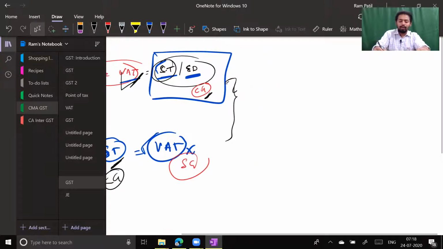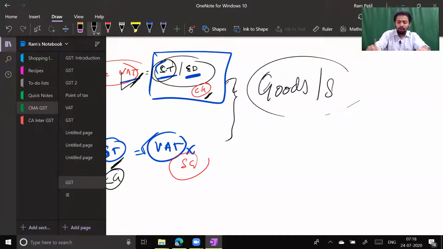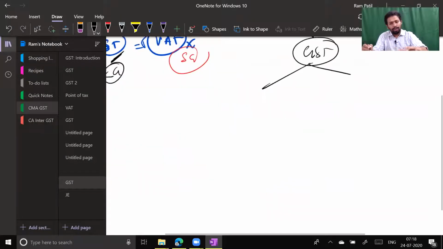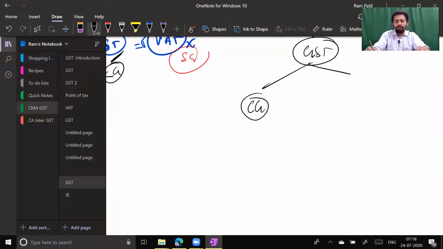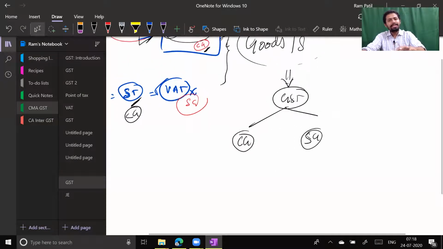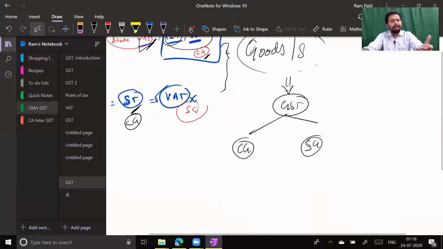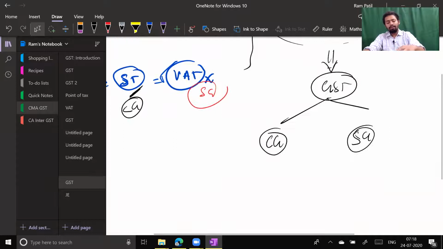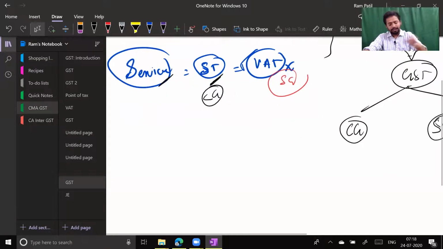That means now, whether you are supplying goods or services or both, you have to get registered under the same law, and that is GST law. Definitely you have two registrations, one central government registration and another state government registration, but it's not a separate registration. The registration is the same, the ID will be the same. Under GST law, you will be paying tax to two governments, but on a single ID, single registration, with only one return. This is one issue that assessees were facing before GST.